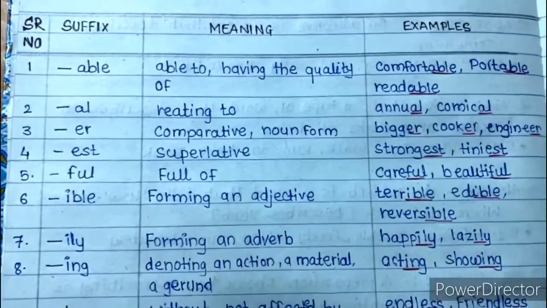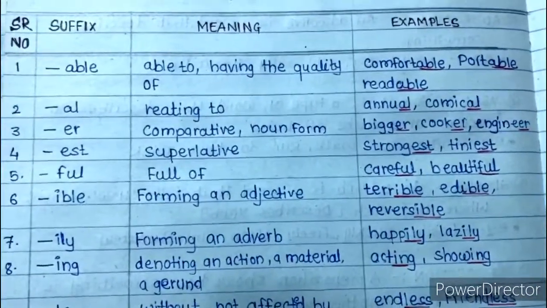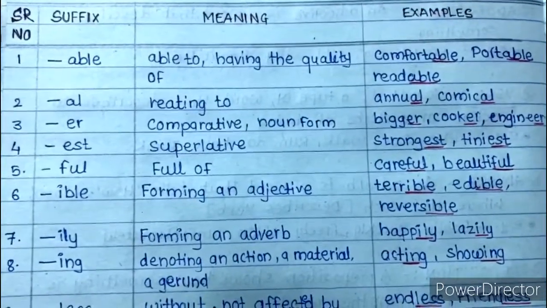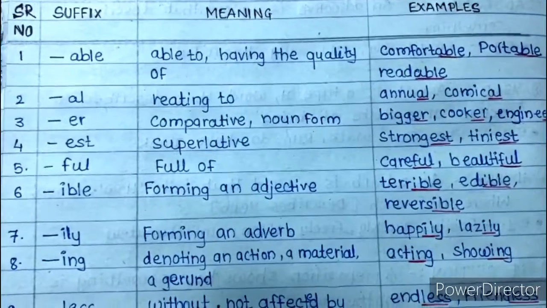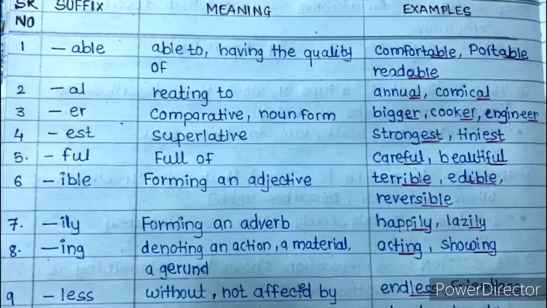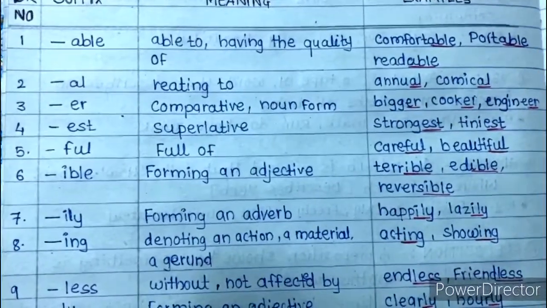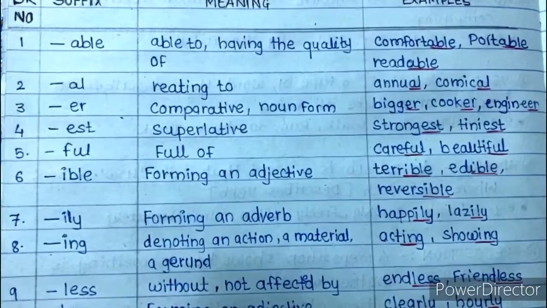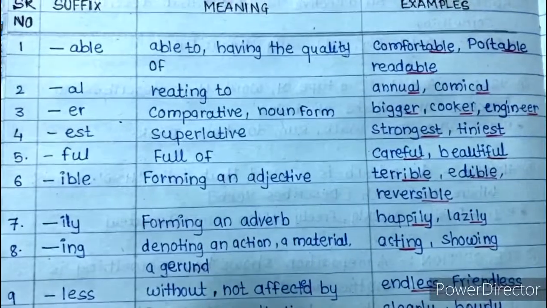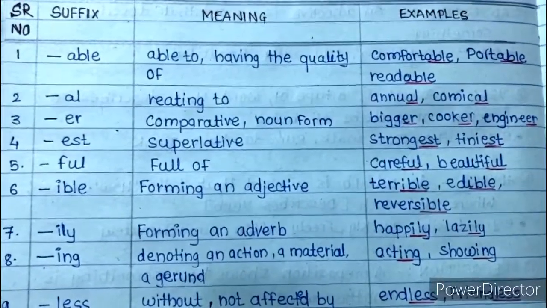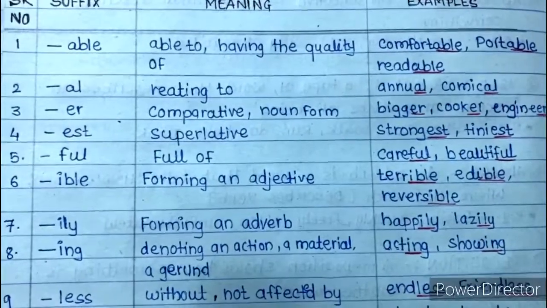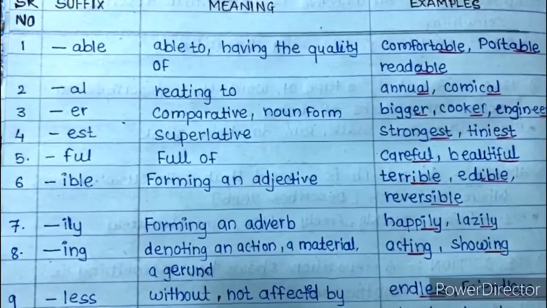Again I have made three columns here: suffix, meaning and examples. First one is -able, meaning able to, having the quality of. Examples are comfortable, portable, readable, etc. Second one is -al, it means relating to. Examples are annual and comical. Third one is -er, meaning comparative or a noun form.